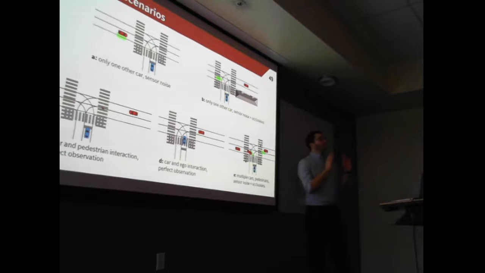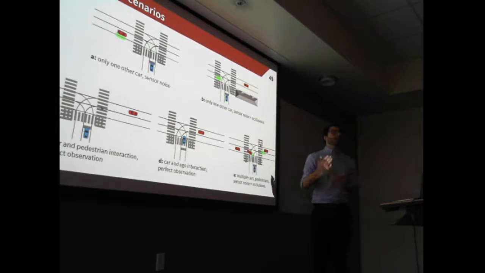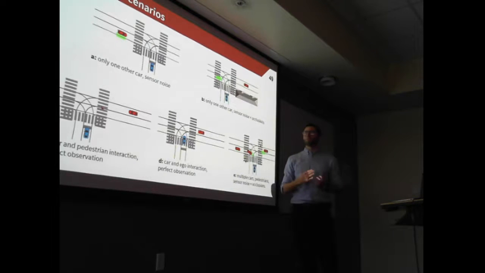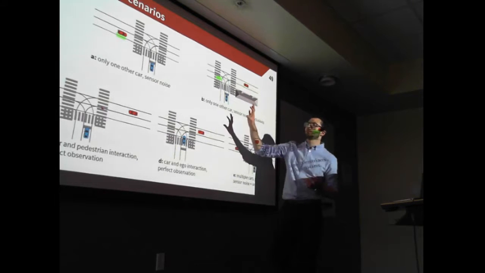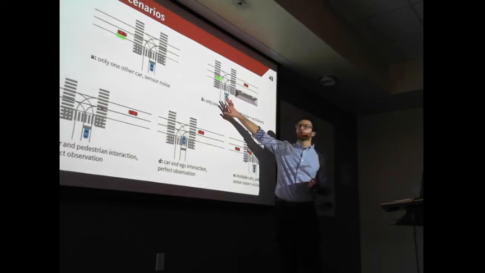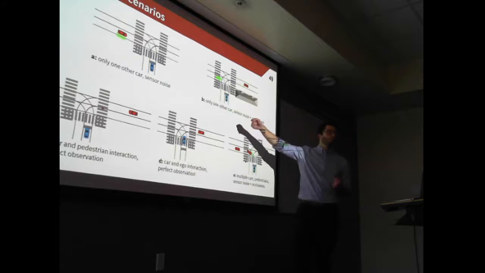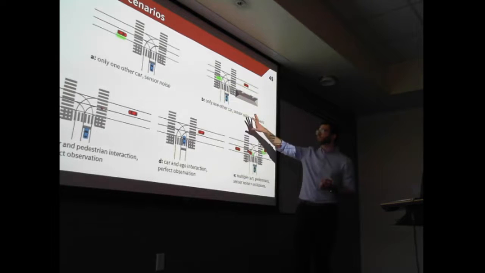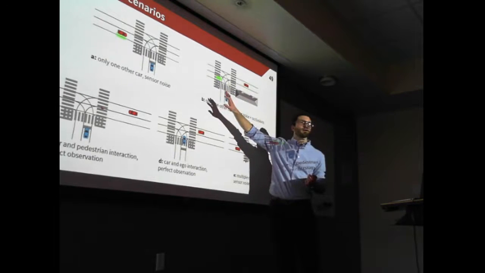So as you have seen, there are many different components in the algorithm. To evaluate the advantage of each of them, we designed a suite of different evaluation scenarios. Scenarios A and B are just testing for robustness to sensor noise and sensor occlusion. So there's only one car in the environment.